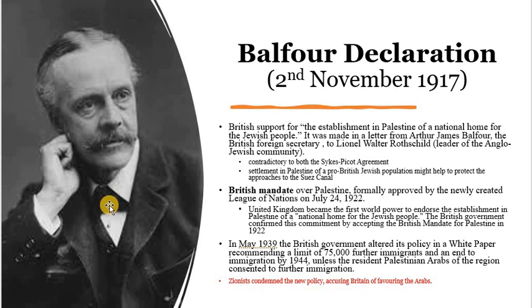So this was the reason behind the Balfour Declaration, and to create the Israeli homeland, the British Mandate came to the fore. It was created, or we can say approved, by the League of Nations on July 24, 1922, and the United Kingdom became the first country to endorse the establishment of Palestine as a national home for the Jewish people, and it was confirmed by the British Mandate in 1922. So what happened? In 1931, many changes happened.